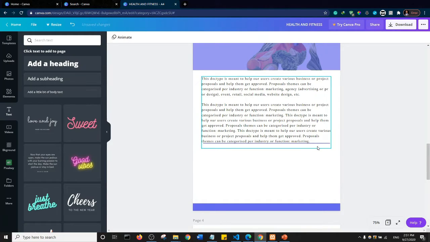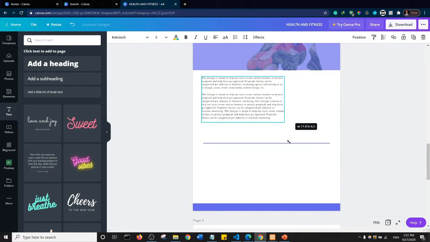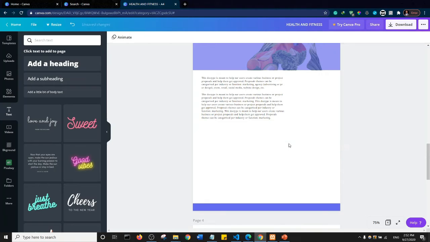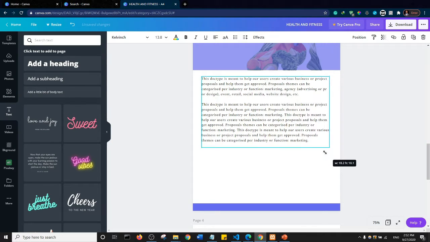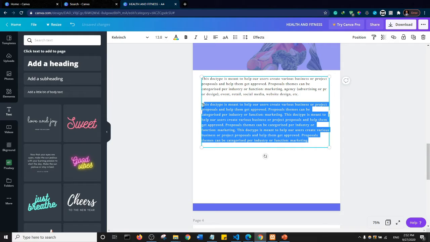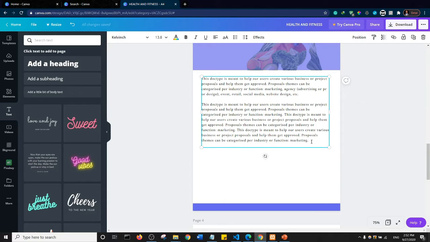Okay, so I just deleted what I didn't need. So of course I don't need this line either, so I'll just get rid of the line. So I'll delete the line and I would make this expand one more time. Okay, so let's go ahead and add some more text to this area. So I would Control C to copy, and then I'll scroll down and add some more text.